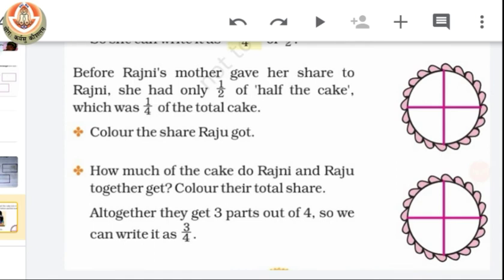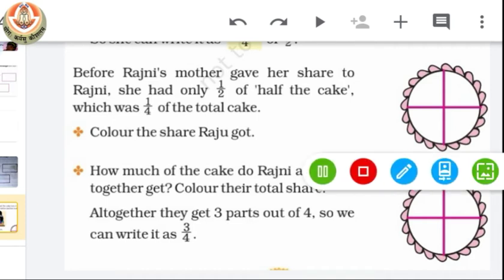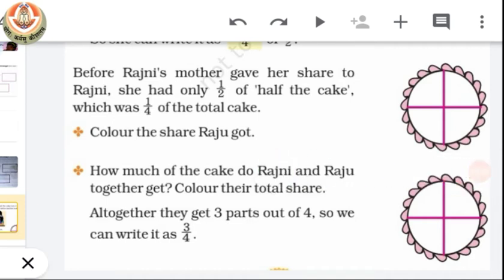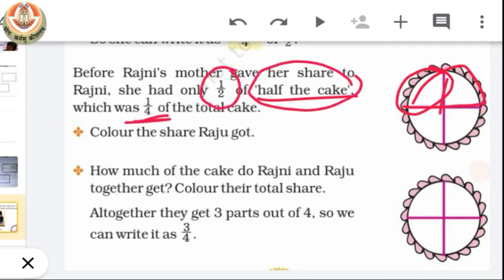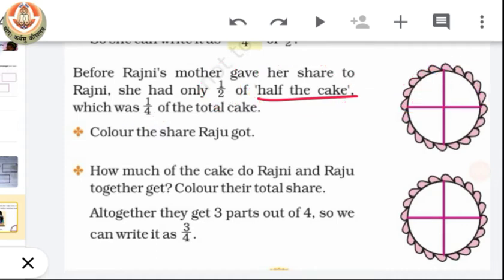Before Rajni's mother gave her share to Rajni, she had only 1/4 of the cake. That is half of half cake, and half of half is 1/4. We all know that half of half is quarter. Now we have to color the share Raju got. So Raju has only a quarter.